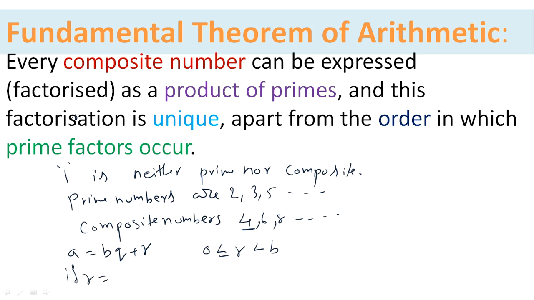So if r is equal to 0, what happens? a is equal to bq plus 0. So a is equal to bq, isn't it? Plus 0 doesn't have any value, so we will skip it.